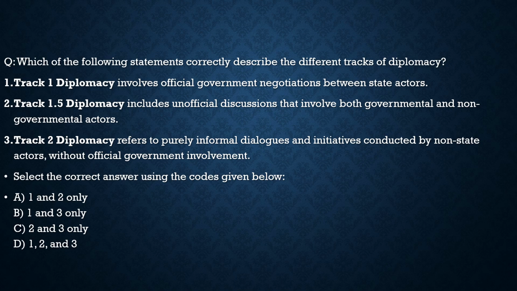Coming to statement 3, it says track 2 diplomacy refers to purely informal dialogue and initiatives conducted by non-state actors without official government involvement. 100% correct. Unofficially the government is backing them, but it is without official government involvement. So statement 3 is also correct. So with respect to this question, all the statements are correct, and from the code given below, the correct code is option D. With this, let's move to another question.